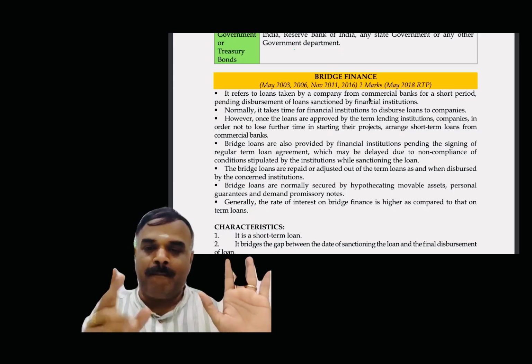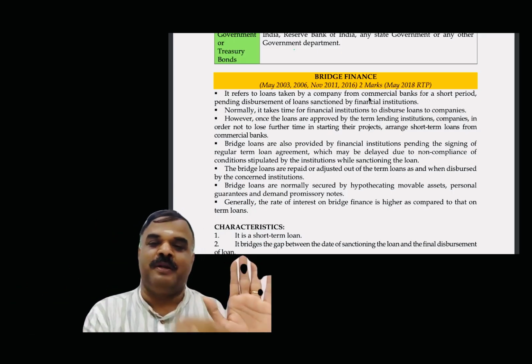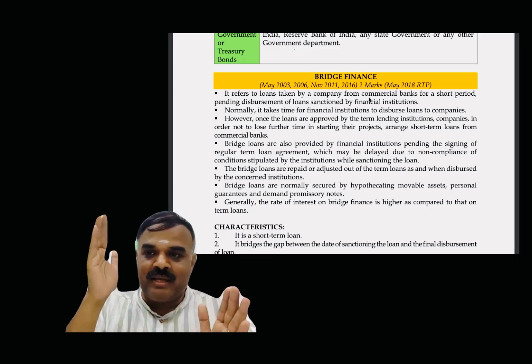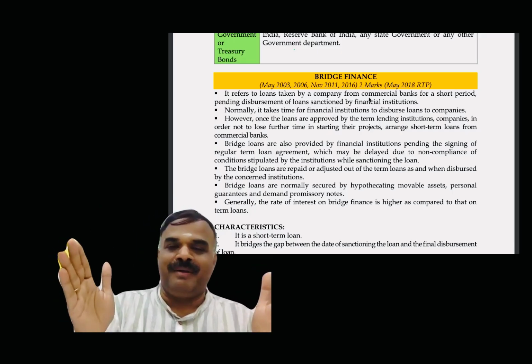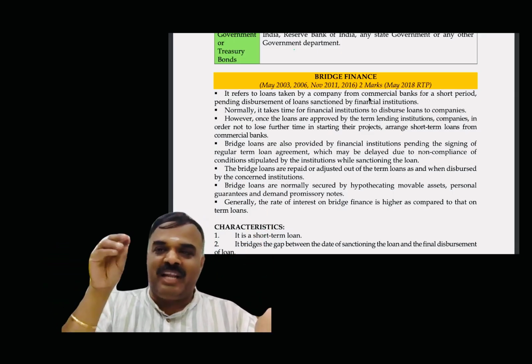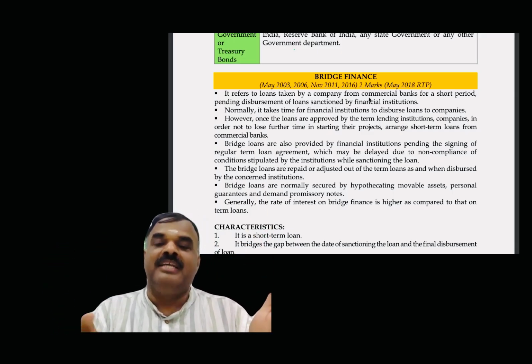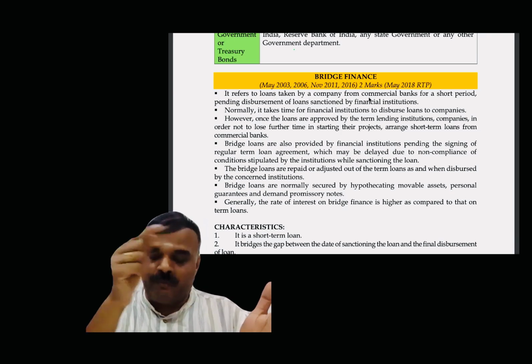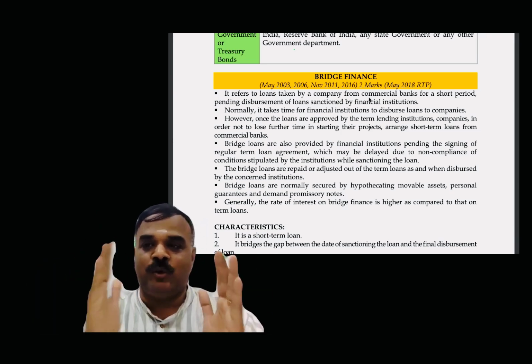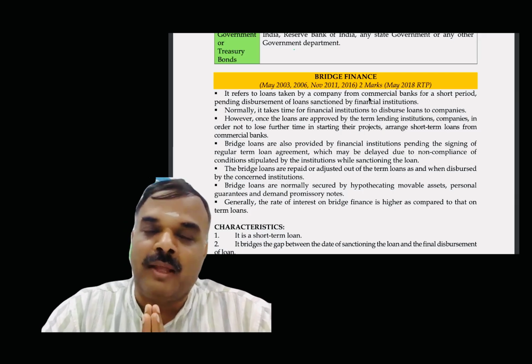Short-term loan. Plus, for that, whatever the interest for the 6 month period, they will also deduct. Therefore, the 2 crores is a bridging from today to a 6 month period, right or not? Before they sanction the main loan, I am getting one more loan. The loan is what? Finance. One finance bridging, connecting from one finance to another finance, one period to another period. That's why it's called bridge finance.